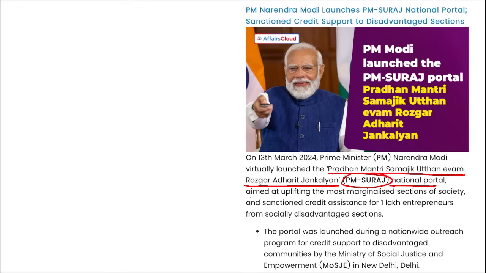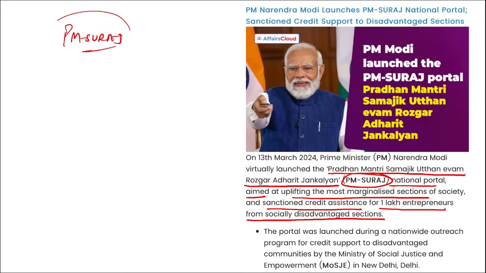This is a national portal that is aimed at uplifting the most marginalized sections of society and sanctioned credit assistance for 1 lakh entrepreneurs from socially disadvantaged sections. This portal was launched during a nationwide outreach program to support the disadvantaged communities by the Ministry of Social Justice and Empowerment. Right, and as the name of this full form suggests, this was launched in order to uplift the most marginalized segments of the society.